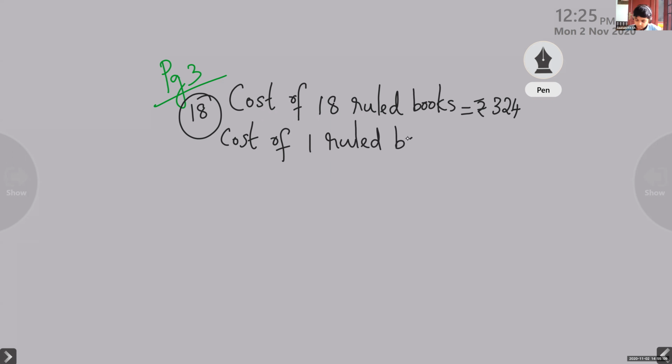Find out, all of you. Rupees 324 divided by 18, the number of books. Find out and tell me. The cost of 18 ruled books is given as 324. We can find the amount for one book.